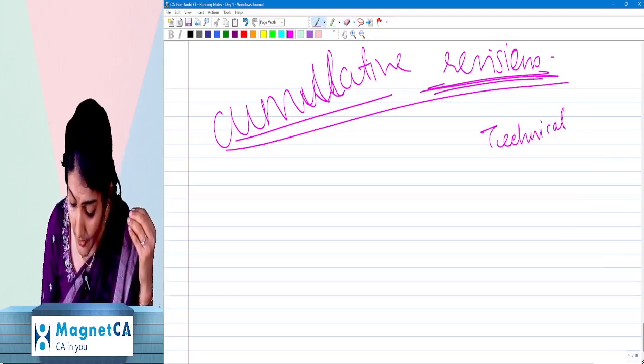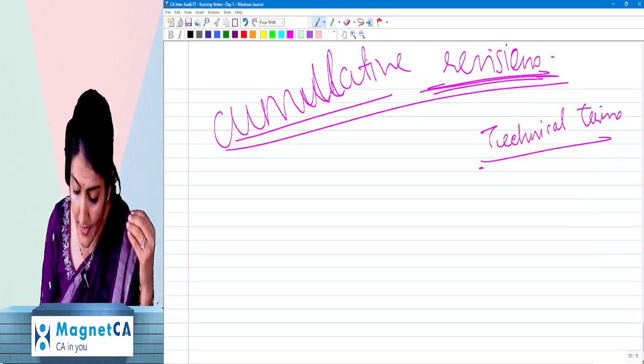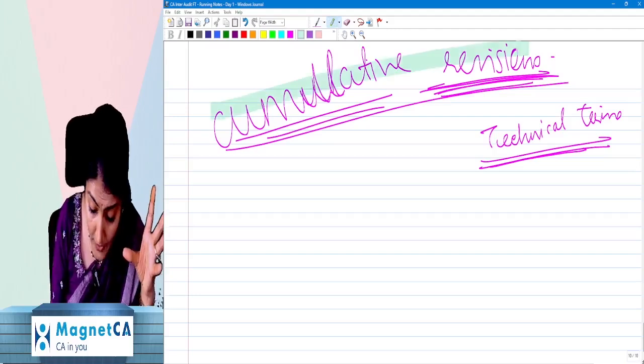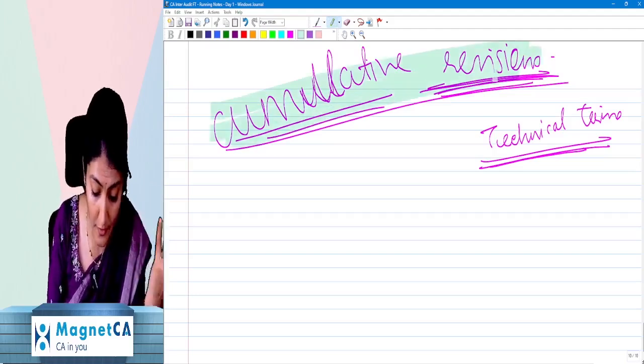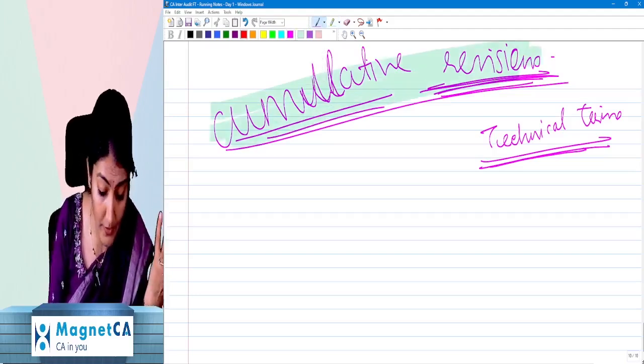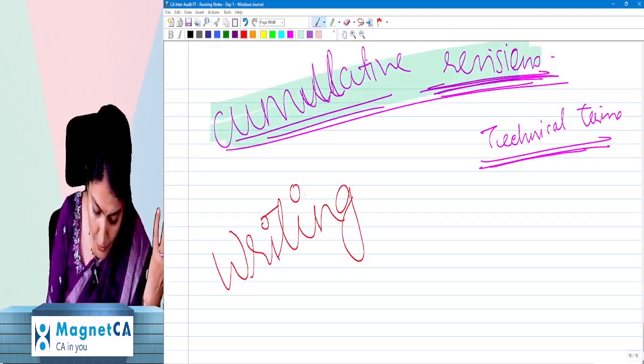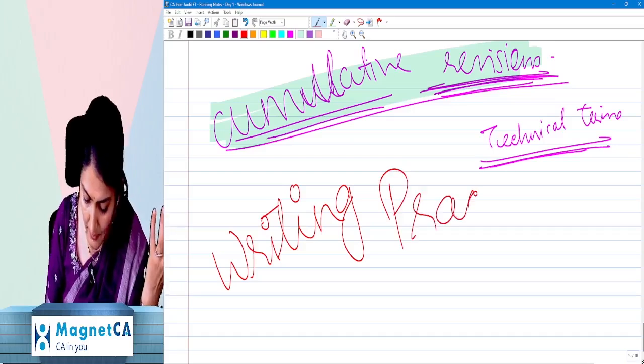You would have to develop the familiarity towards the technical terms. So that is why cumulative revision. That is one important mantra for success in the audit paper. And the second important mantra for success in the audit paper is doing the writing practice.